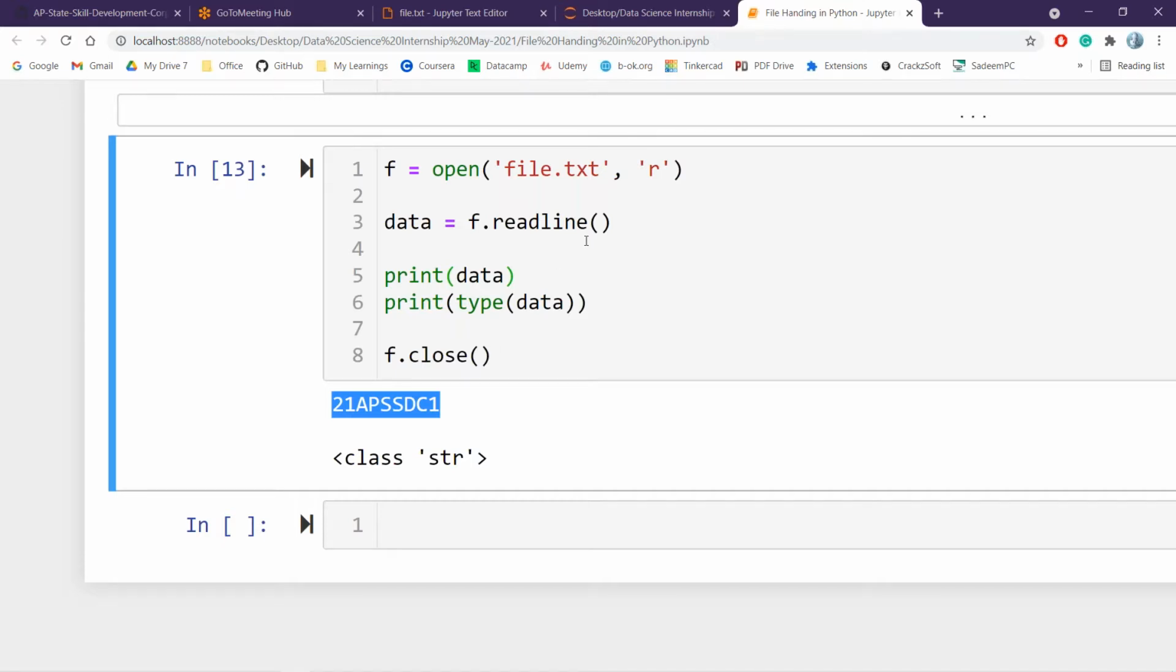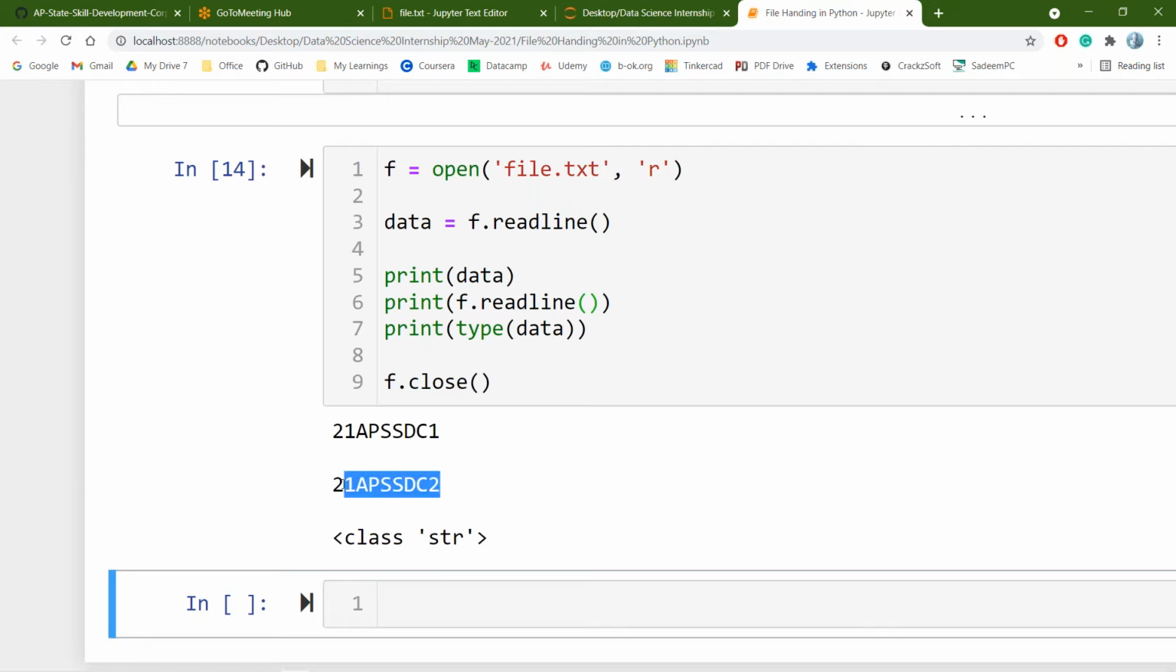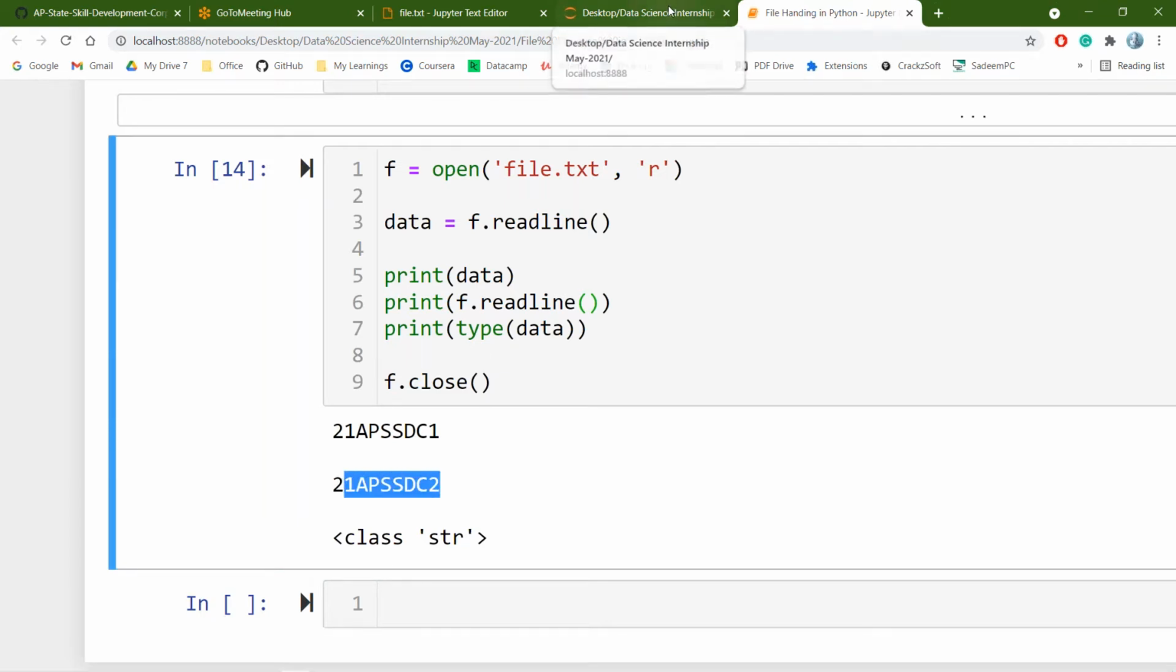The cursor will be waiting at the second line. For example, after printing the data, the cursor will be waiting at the second line. If I want to read the second line, I read again once more, and I will be getting the second line, "21 APSSDC2". Now the cursor will be waiting at the third line.